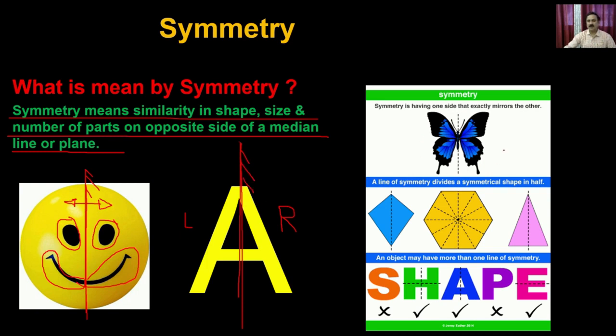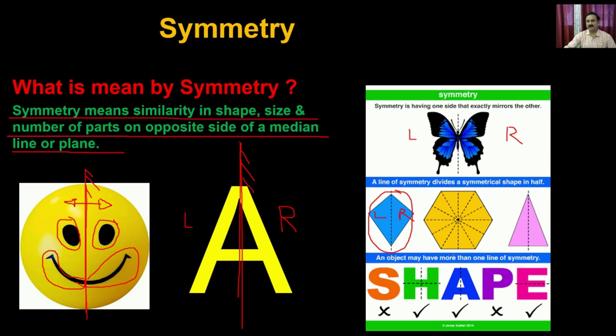Similarly, I have taken a few more examples, like the butterfly. If I put a plane in the center, this half is identical to this half. Similarly, if you have a kite and cut it in the center, this portion is identical to this portion.